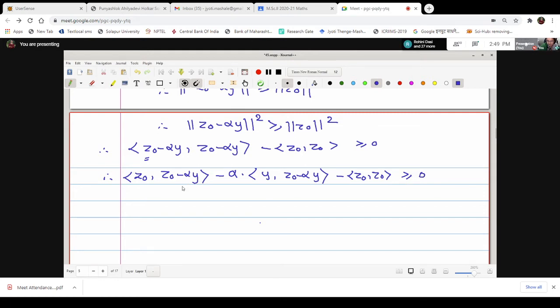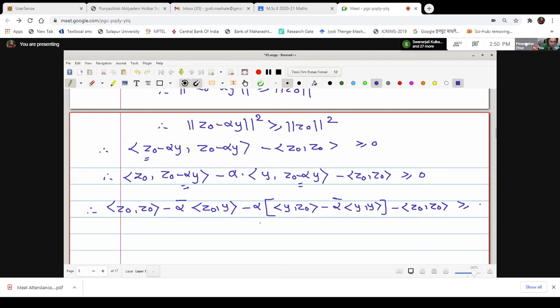Inner product z0 with z0 greater or equal to 0. Now we will use conjugate linearity in the second variable for both these inner products simultaneously. Therefore here it is inner product z0 with z0 minus alpha. Yes, how can I take this scalar out? With conjugate, therefore I will write alpha bar, therefore inner product z0 with y. Next, alpha we will take out, we will write in a bracket inner product of y with z0. This scalar is also taken out with bar: minus alpha bar inner product y with y, minus inner product z0 with z0, is greater or equal to 0.